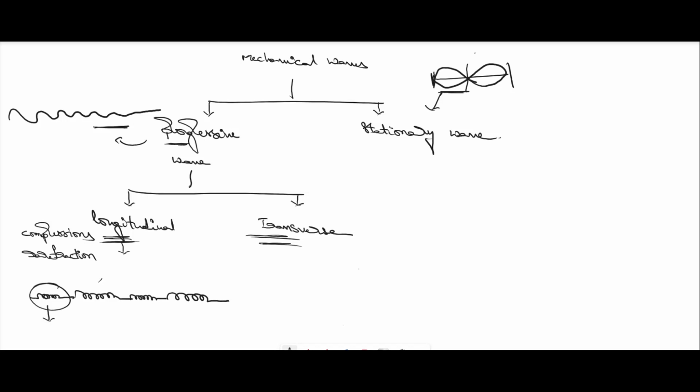In this way the wave is propagated from one point to another point. We represent the compression like this, and this is a rarefaction.